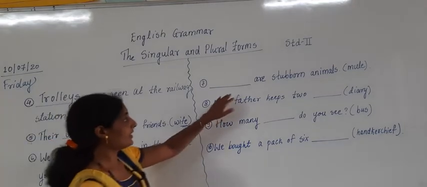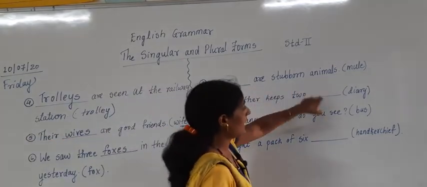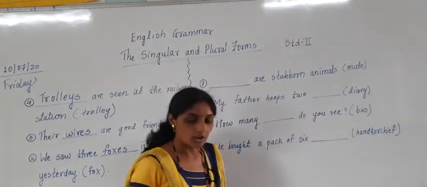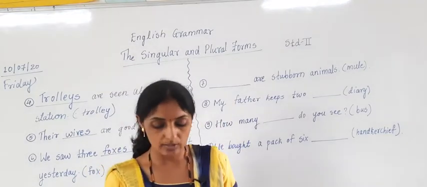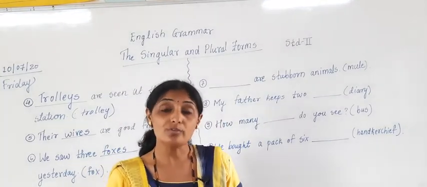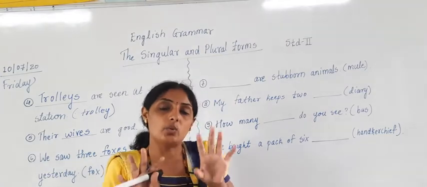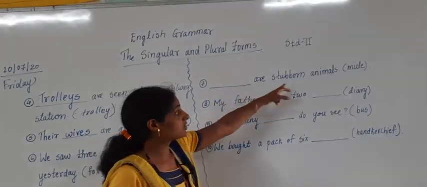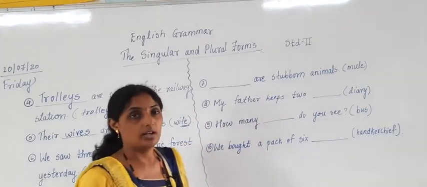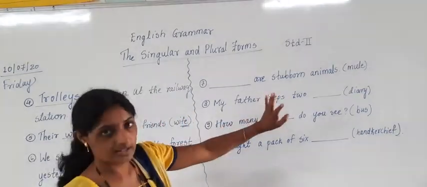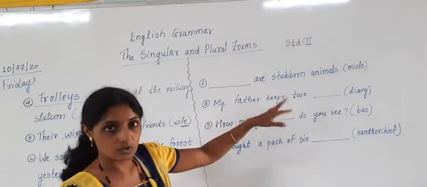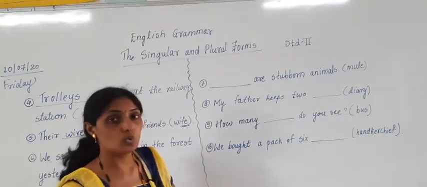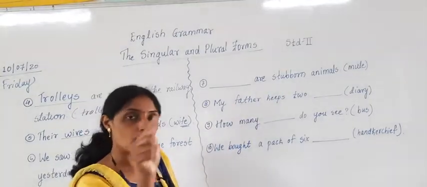The 7th sentence is given: dash are stubborn animals. Mule. Mule means what? It is like a donkey, a type of donkey, and that animal is very stubborn. So here it is told that mules are stubborn animals. Now Y is not there at the end, O is not there, X is not there, SH is not there. So only what do you have to do? We have to add normal S.